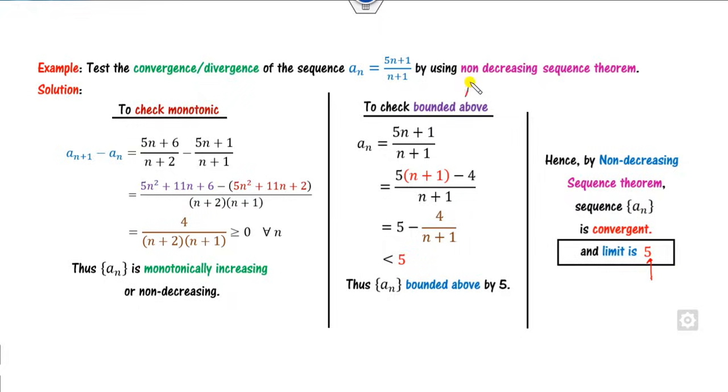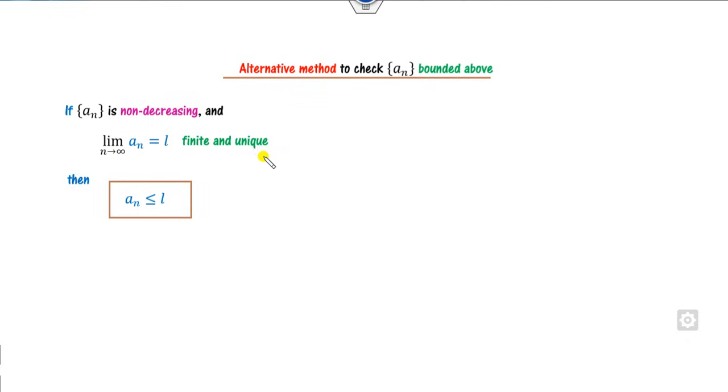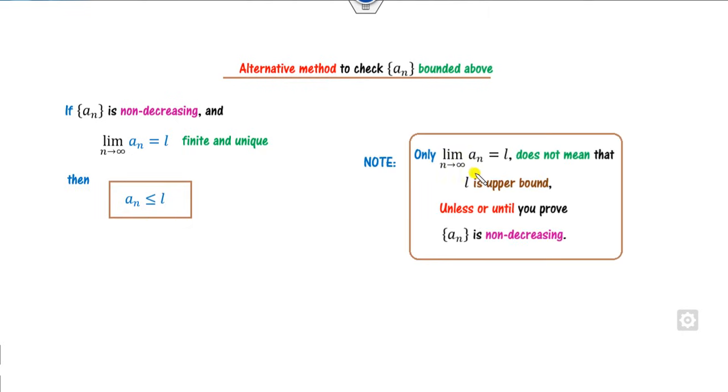There is one more method you can use to check whether it is bounded above. First you have to prove that it's a non-decreasing sequence, and then you can find the limit. If this limit is finite and unique, then you can directly write a_n is less than or equal to the limit. Make sure that this condition alone does not mean it is bounded above unless you prove that it is non-decreasing.